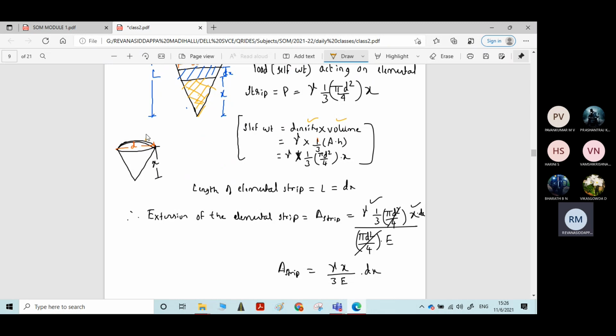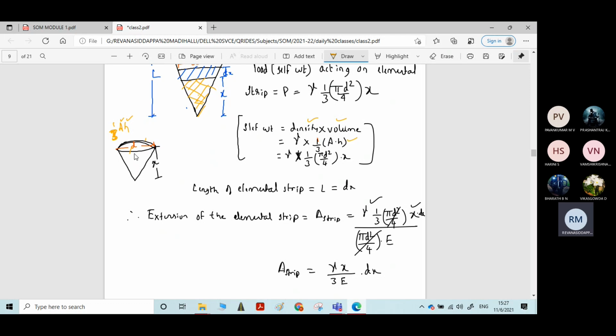Volume of the cone is 1/3 into area of base into height, similar to how area of triangle is half into base into height. So 1/3 AH formula is written here.